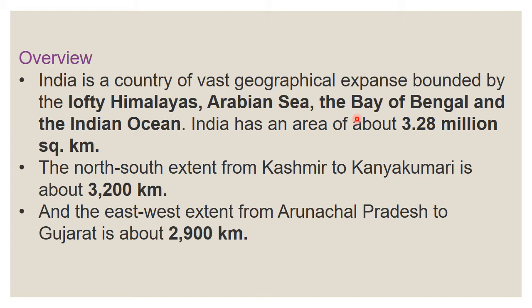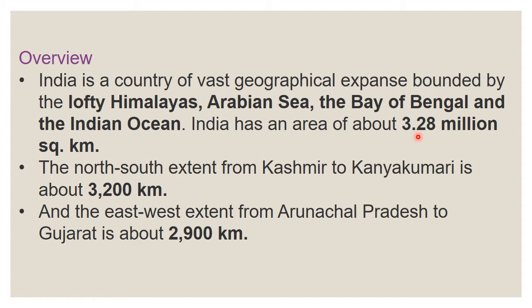India has an area of about 3.28 million square kilometer. So how much area does India have? 3.28 million square kilometer. So you are clear with this? Very good. Next, the north-south extent, from north Kashmir to south Kanyakumari.